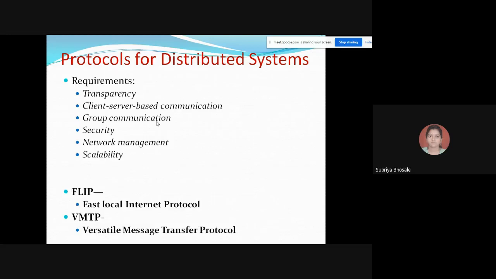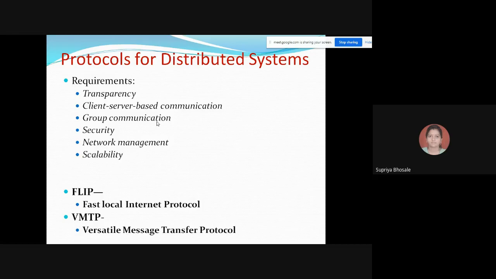So whenever you are performing applications like multicast, broadcast, or client server kind of application, different things related to group communication will come into picture. So that's why it is necessary to go for this particular protocol.